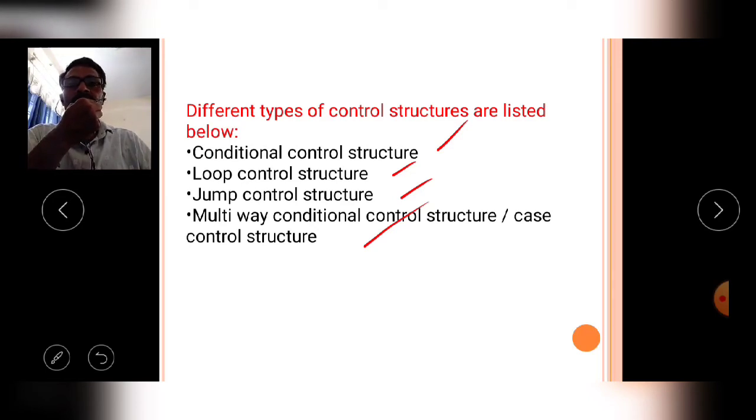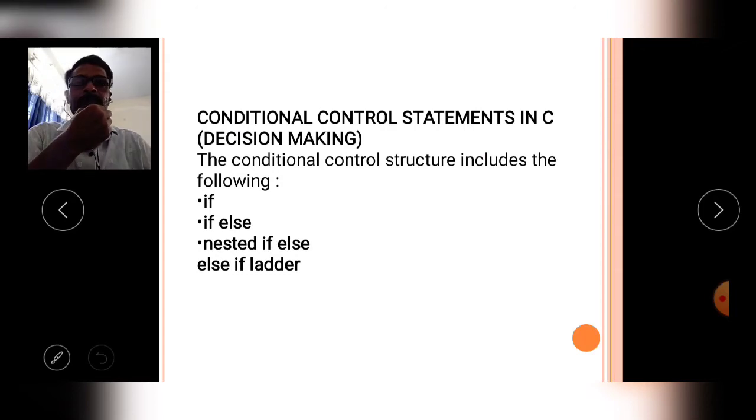Among these 4 types, in today's class I will explain conditional control structures, that means conditional control statements.